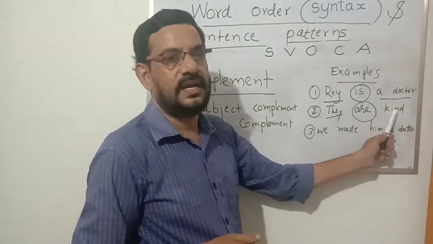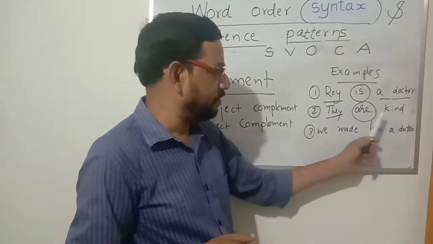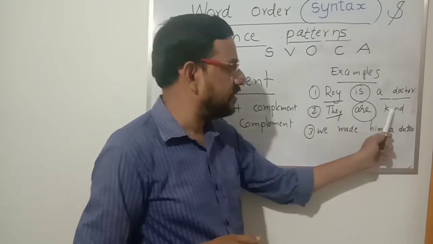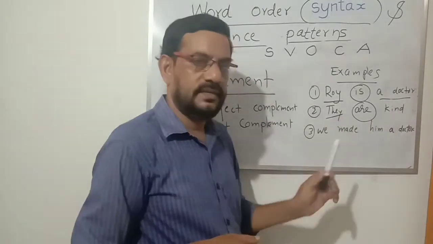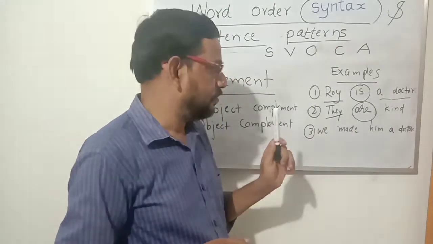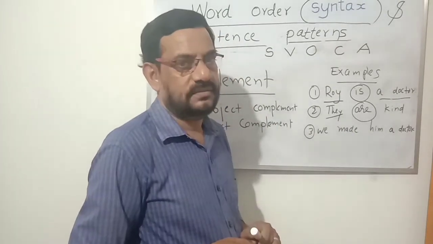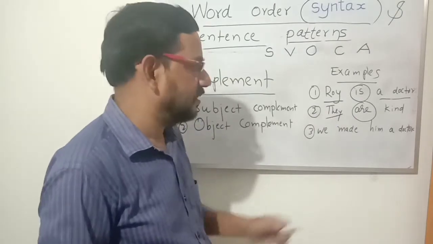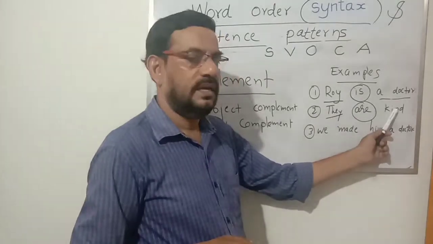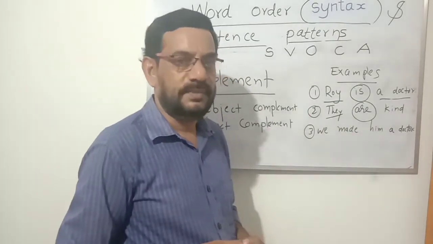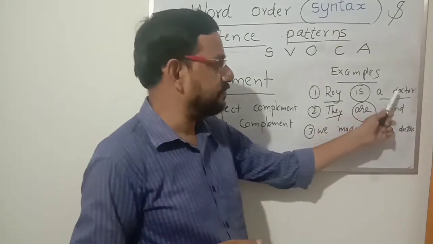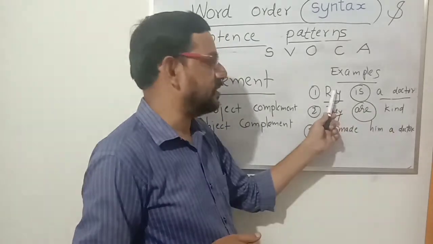This adjective stands as a complement because it is used for they. So this word kind is used for they, to complement they or to complete the expression, to give us a complete meaning. The word kind is used for the subject and we say that is a subject complement. So the first one is a subject complement because a doctor is used for the subject Roy.